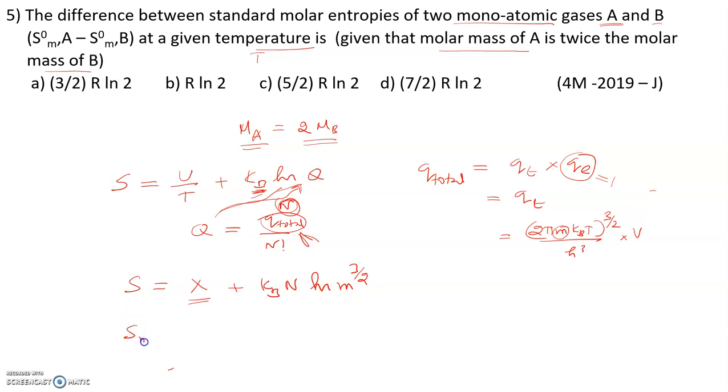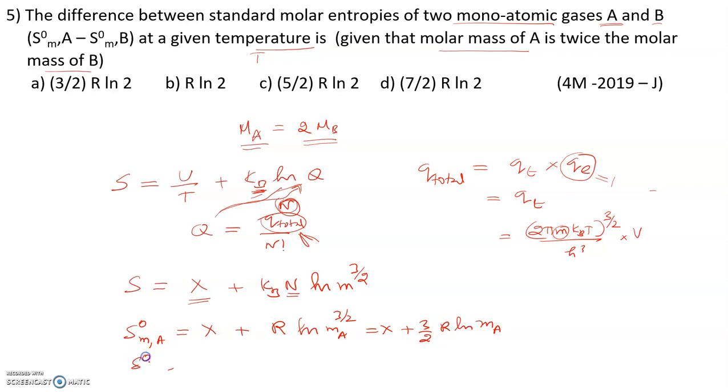Now the standard molar entropy of gas A is given as x plus, since it is molar entropy, N should be the Avogadro number here. N times Kb will give you R, into ln ma power 3 by 2. This is for gas A. Or we can write this as x plus 3 by 2 R ln ma.